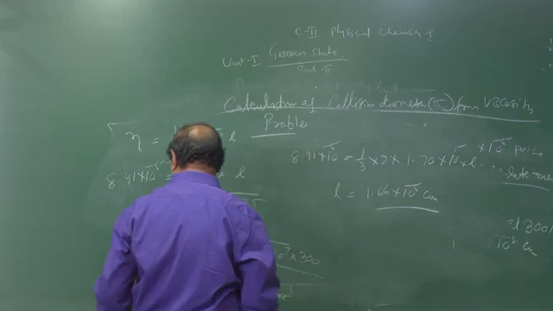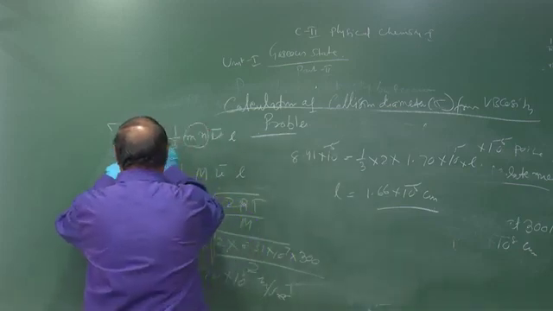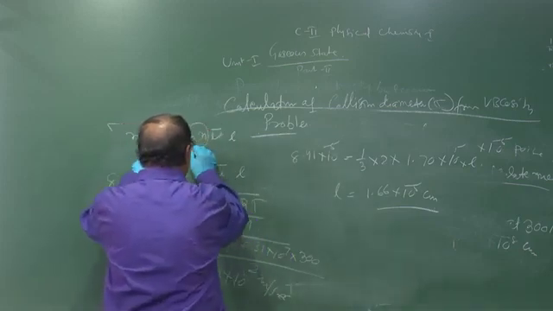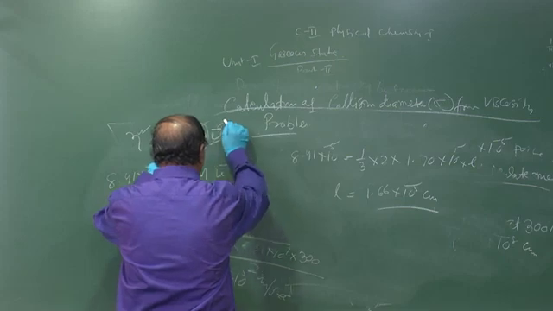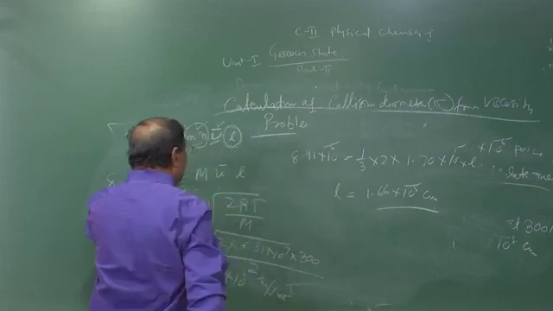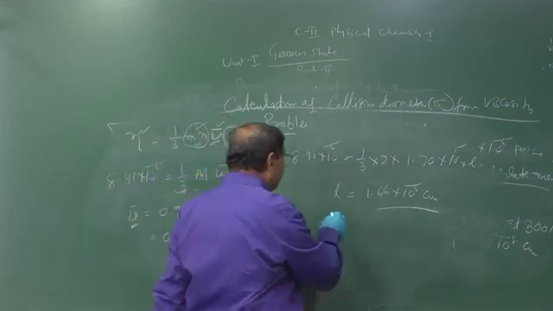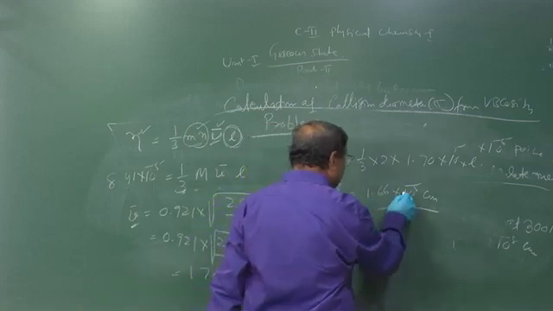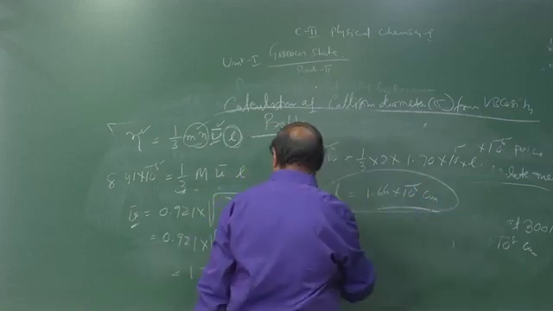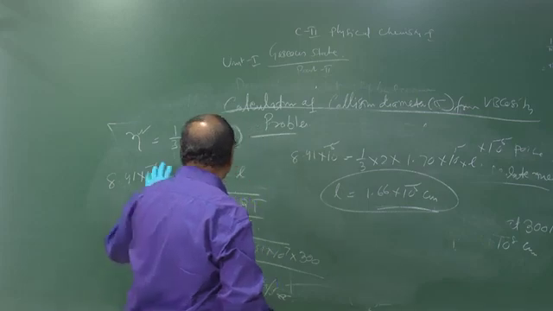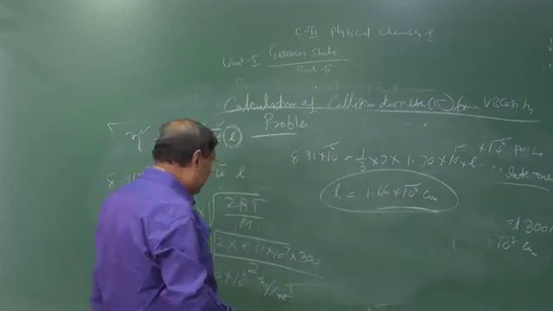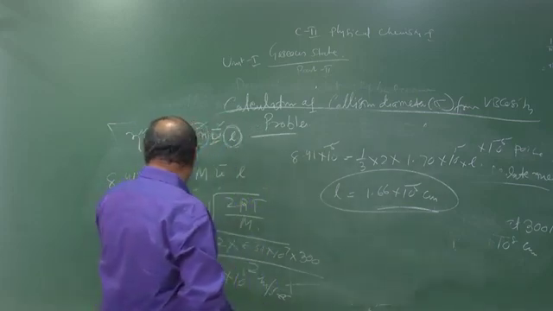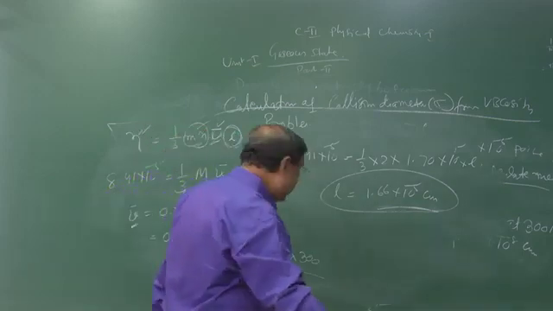If you put all these values in, this is given and this is known, you find that the mean free path comes out to be 1.66 into 10 to the minus 5 centimeter. So from the viscosity value we can calculate the mean free path, or if the mean free path is given, we can calculate the viscosity.